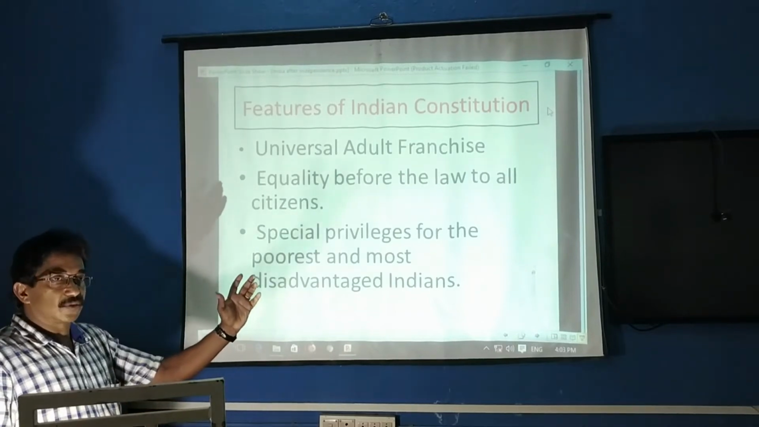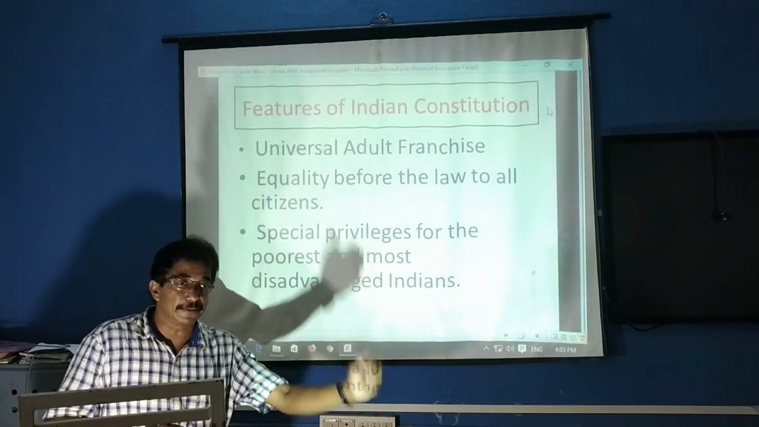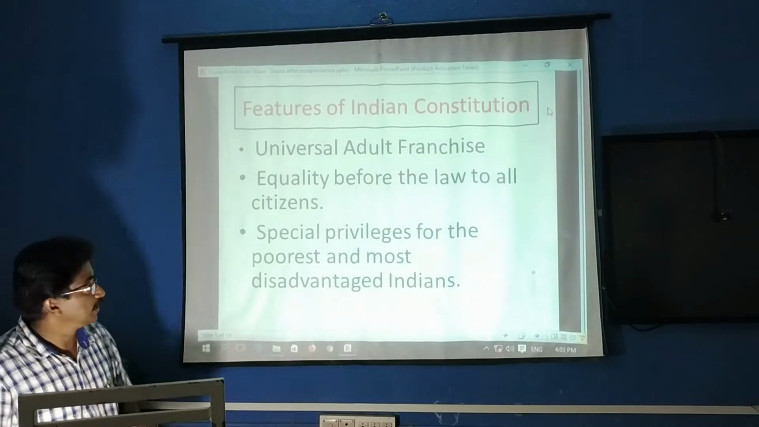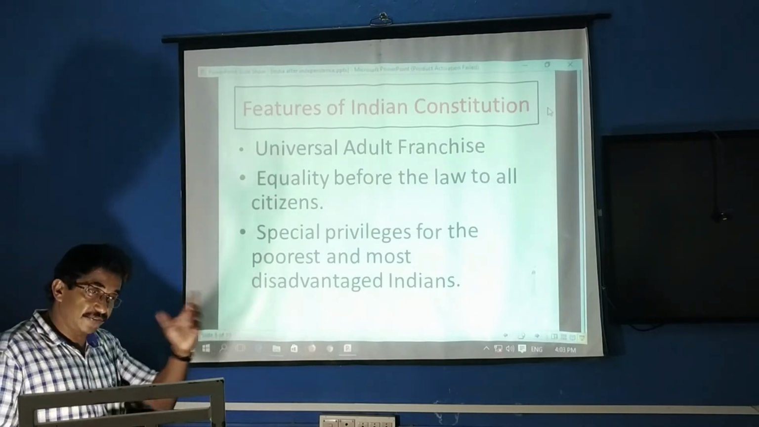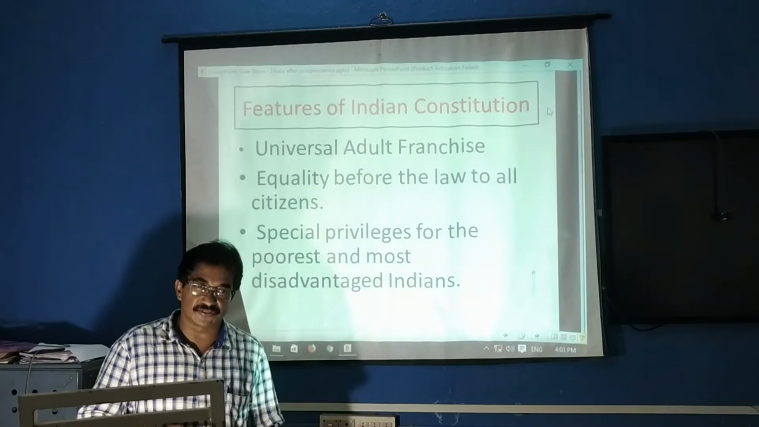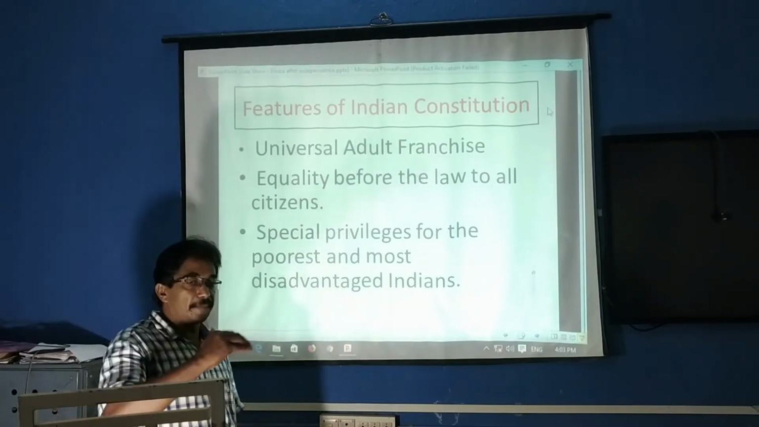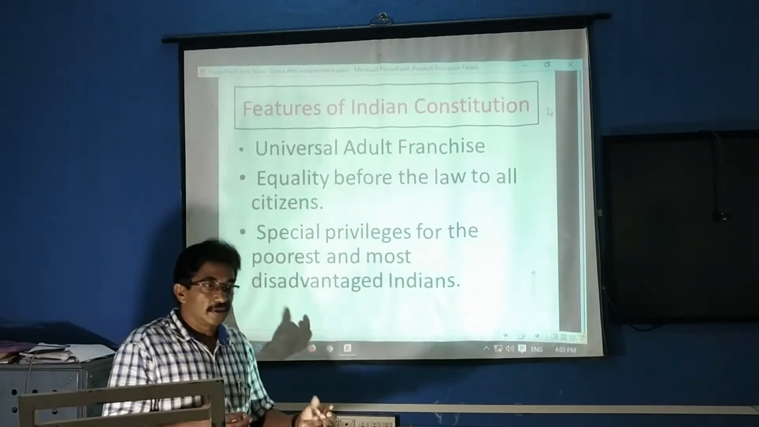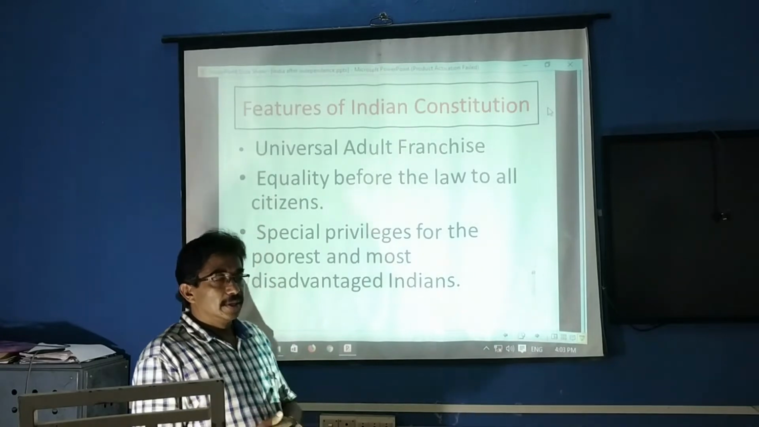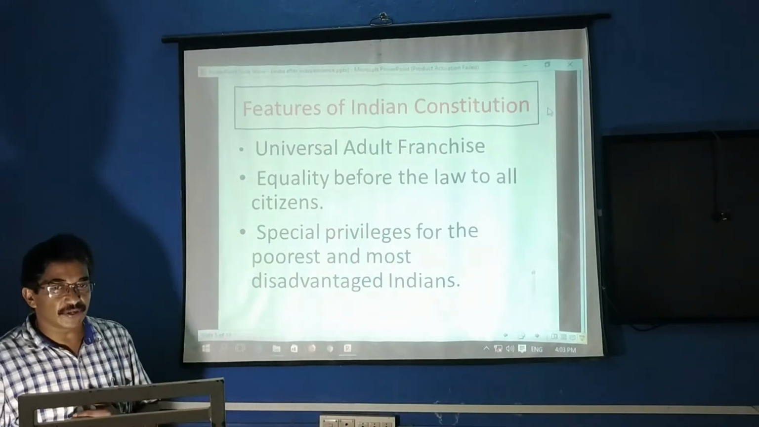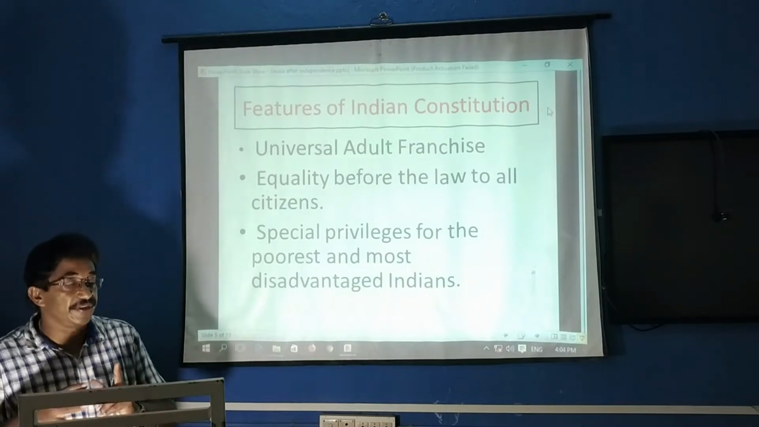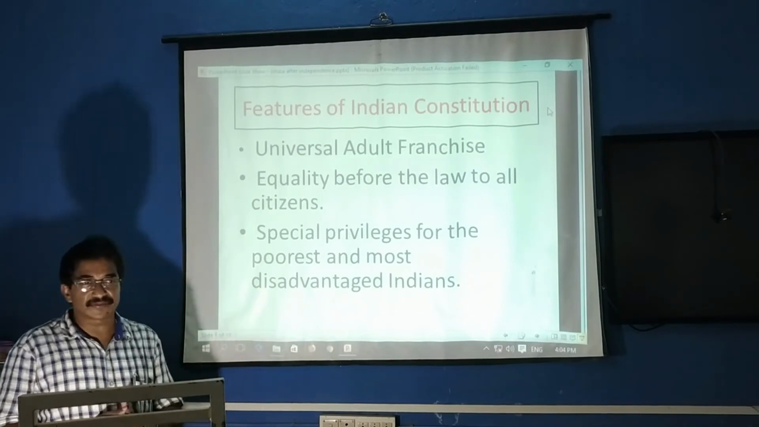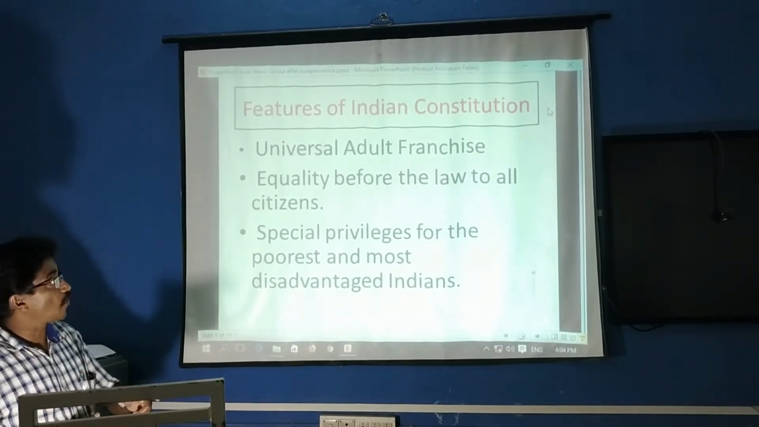The Constituent Assembly framed this constitution. So what are its features? Some of the features we can see. The first feature is the universal adult franchise. That means those who completed 18 years, previously it was 21, now reduced to 18, and who are citizens of India, irrespective of religion, caste and sex, will get the right to vote.